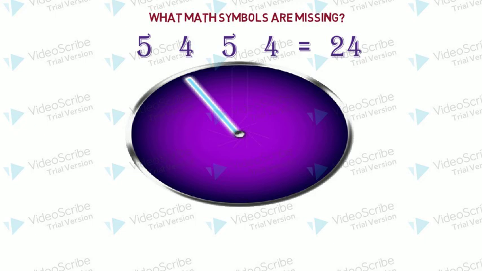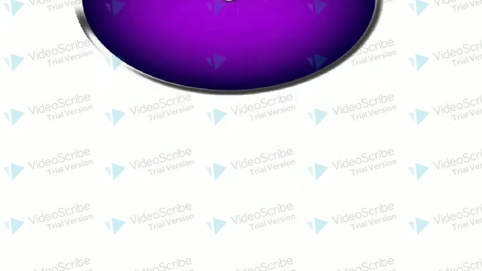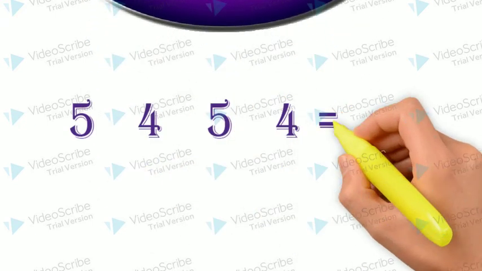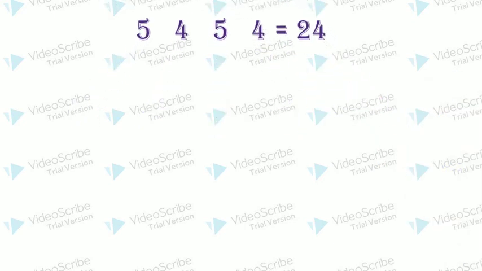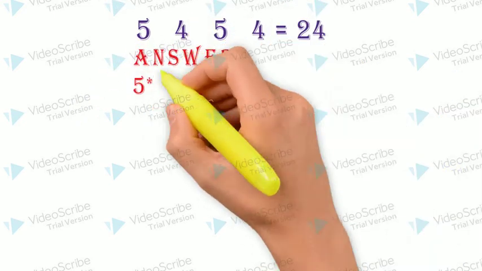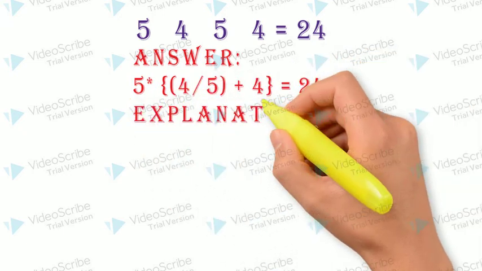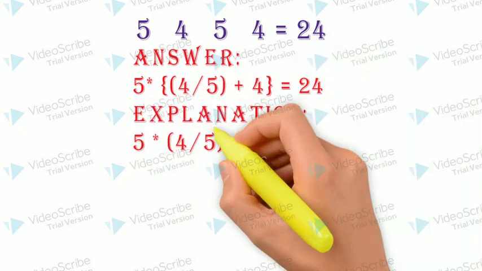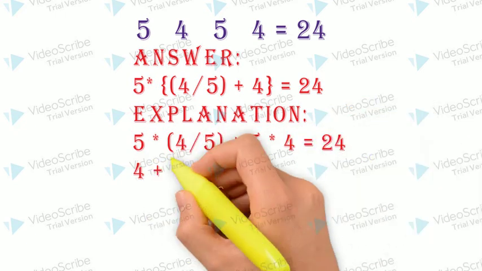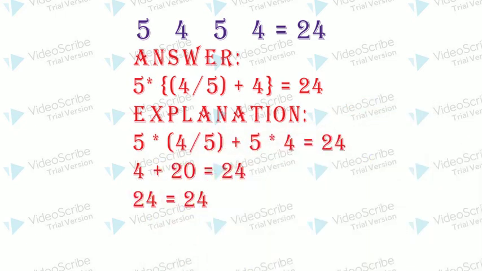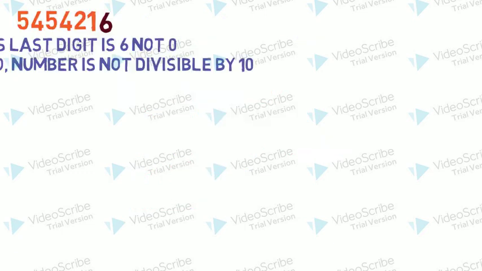Let's have a look at the answer now. So this was the question. Answer will be 5 multiply bracket start 4 upon 5 plus 4 and bracket close. If I solve it, 5 multiplied by 4 upon 5 will give us the result 4, plus 5 multiplied by 4 will give us the result 20. 4 plus 20 is 24. So we are getting the answer, that is 24 here.